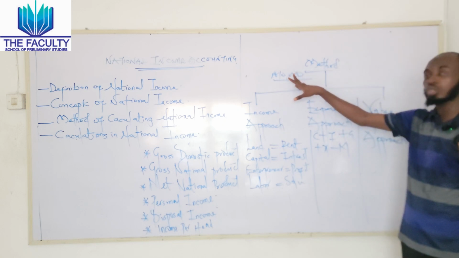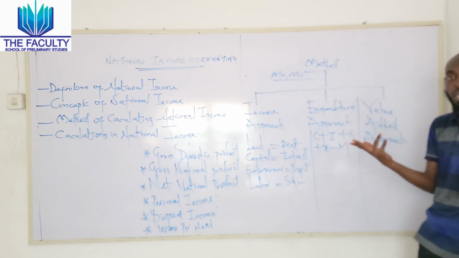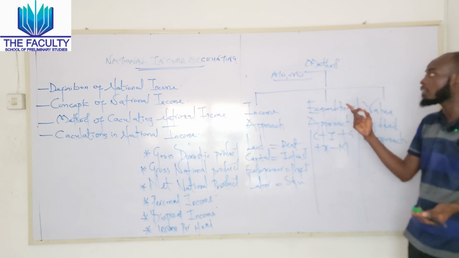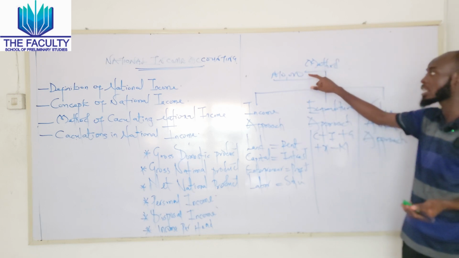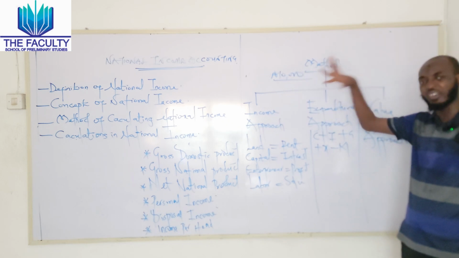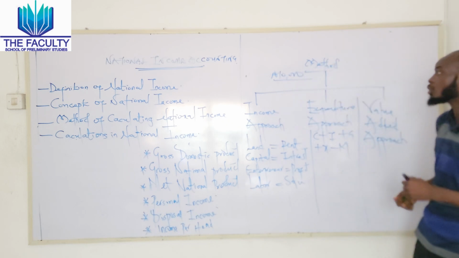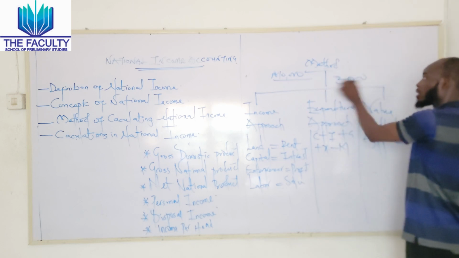In order to avoid double counting, they make use of the value added approach. Now, after you discover that the place you bought the bicycle is too far from you, you say, let me just go and repair it elsewhere. You repair it with an additional 2,000 naira.